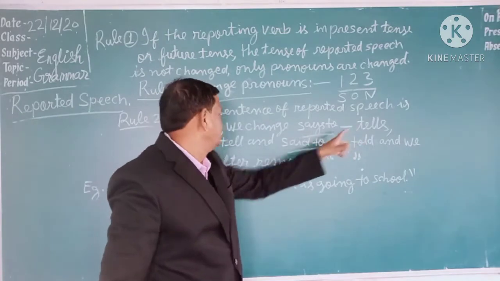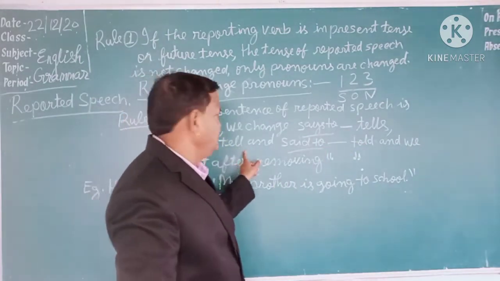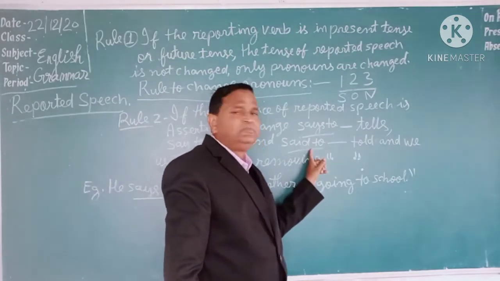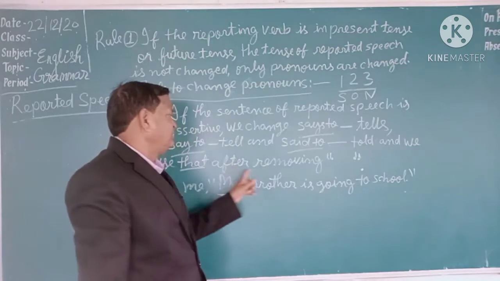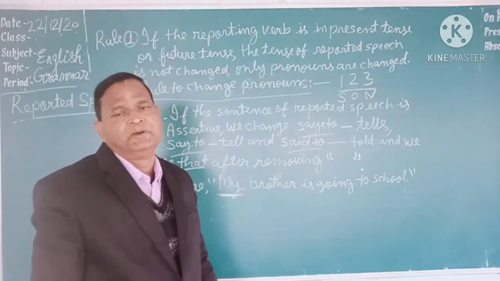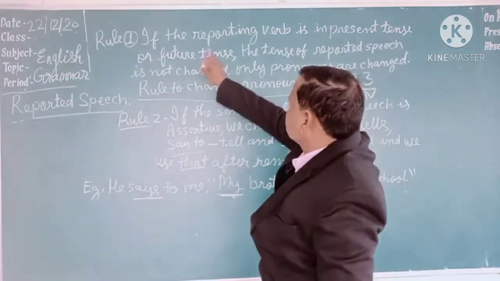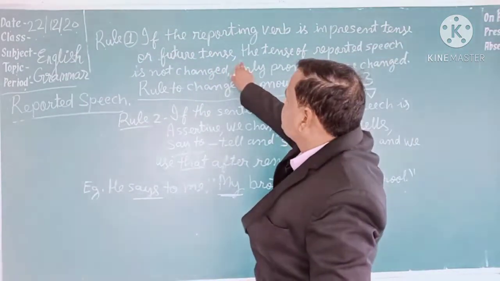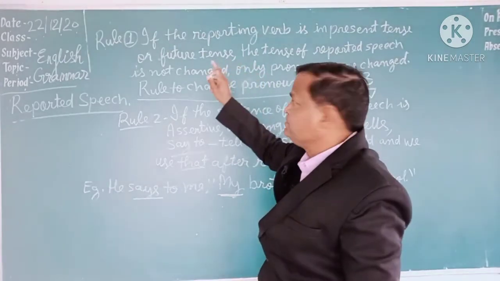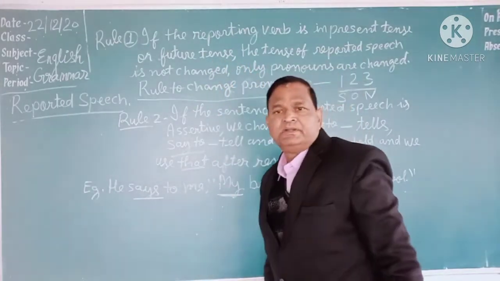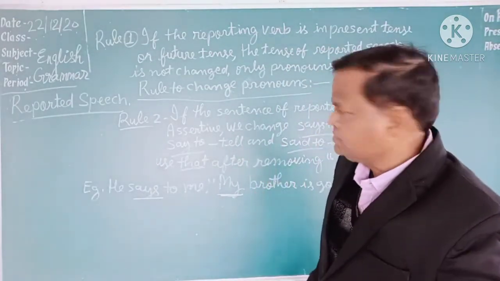If the reporting verb is says to, it will be changed to tells. If the reporting verb is say to, it will be changed to tell. And if the reporting verb is said to, it will be changed to told. And we use that after removing the inverted comma. So in this way, students, we have to see three rules. First, if the reporting verb is in present tense or future tense, the tense of reported speech is not changed. Second, only pronouns are changed.